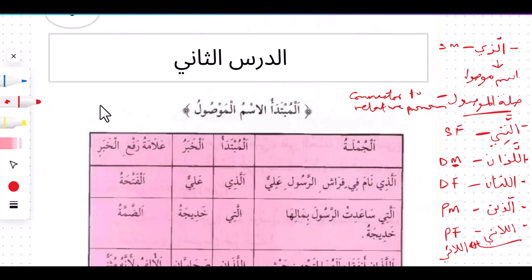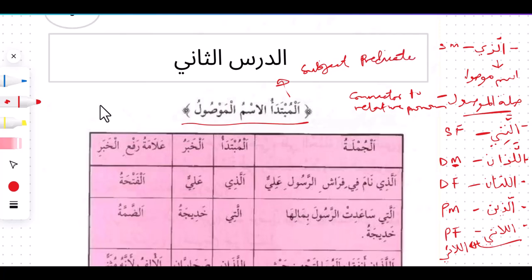We ask Allah to give us proper understanding of this. Today, inshallah, we are going to be looking at al-mubtada. The meaning of mubtada in Arabic is subject. We will all remember our English in secondary school or primary school, as our case may be. We have the subject and the predicate.